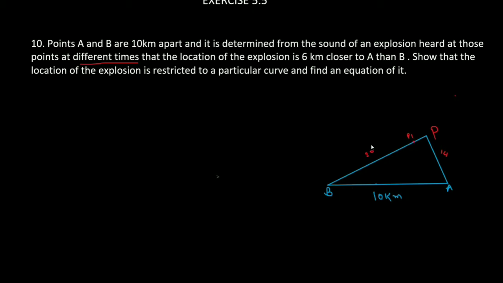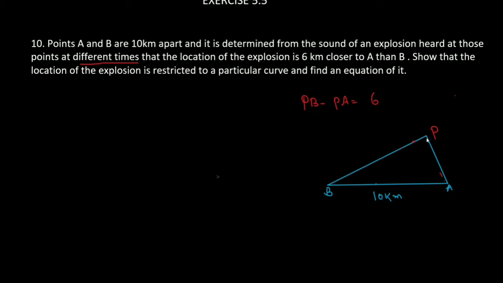That means if this distance from P1 is 18, this will be 6 less, so this will now be 12. Suppose it moves to this point, if this is 10, this will be 4. The difference is the same. PA minus PB or PB minus PA is the same. PB minus PA is equal to 6 always.